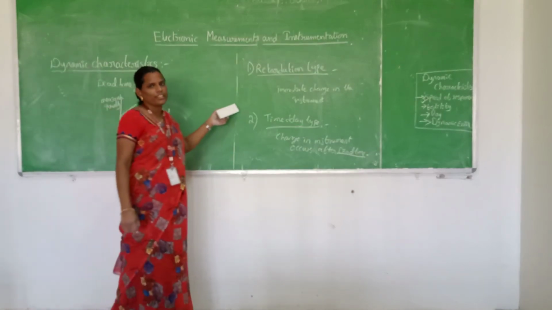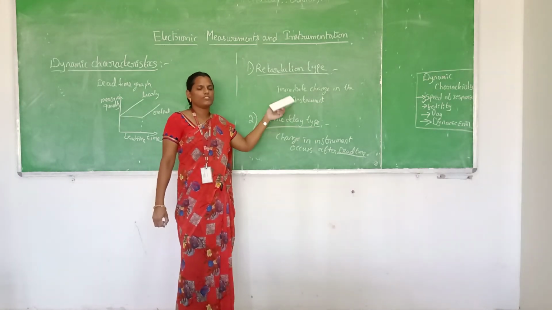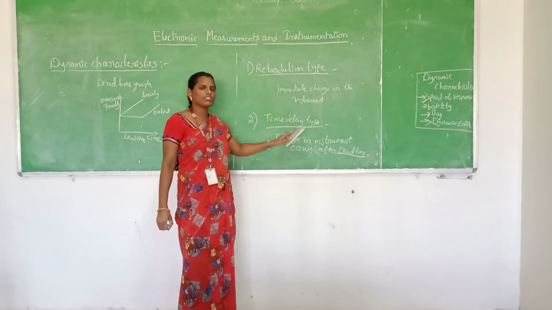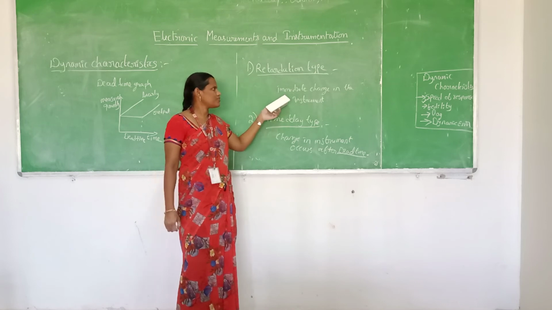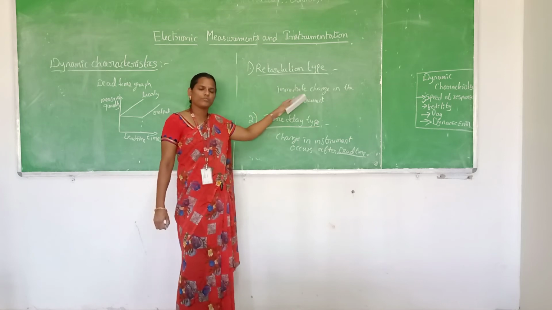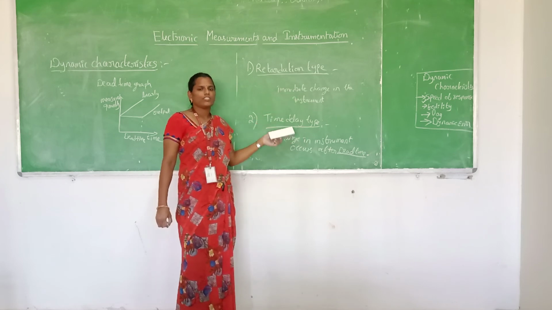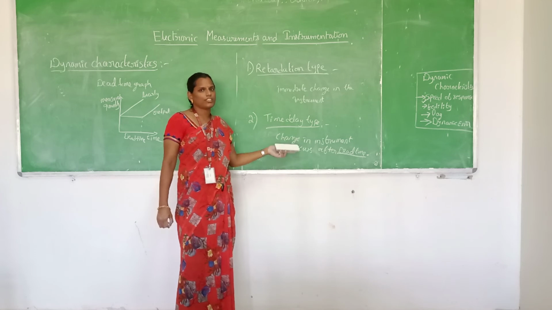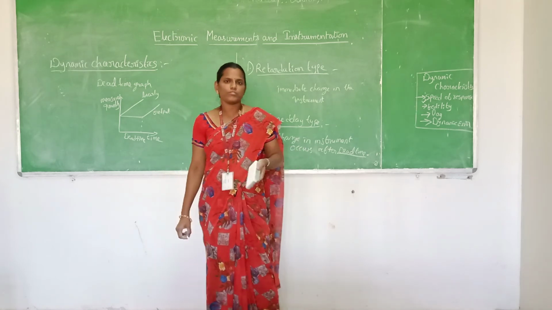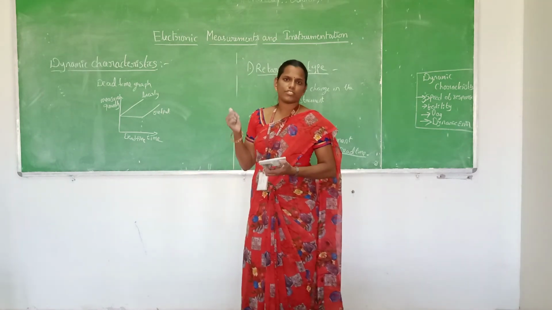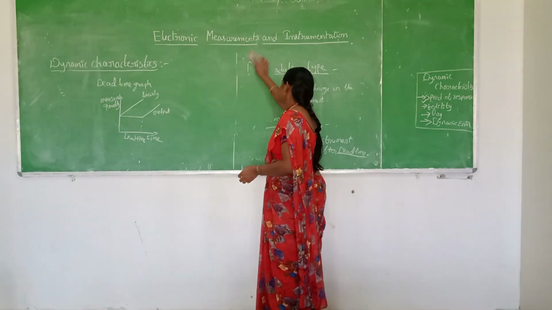So lag means the delay of the instrument, which occurs even though the measured variable changes. It is of two types: the retardation type and the time delay type. In the retardation type, the delay is very small, and the output of the instrument changes immediately with respect to the change in the measured quantity. Whereas in the time delay type, the change in the instrument only occurs after the dead time. Dead time means that even though there is a change in the measured variable, there will be no change in the output of the instrument. That is called dead time, which is indicated by a clear graph. Next, the last characteristic.